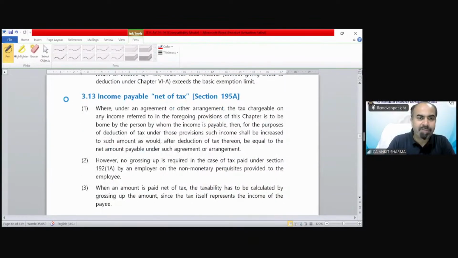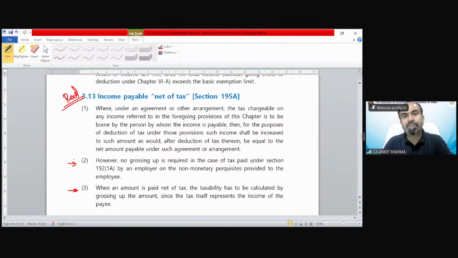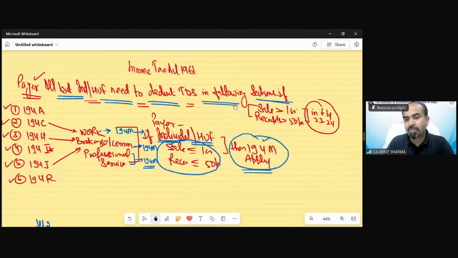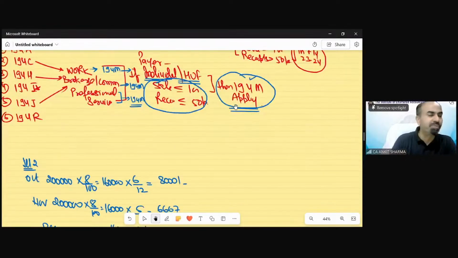Income payable net of tax. Kindly read it. The grossing up concept. Let me tell you what the grossing up concept is, and when the amount is net of tax, what we need to do in the question. Look, there are certain incomes on which TDS is applicable. What are those incomes? We are going through that provision.